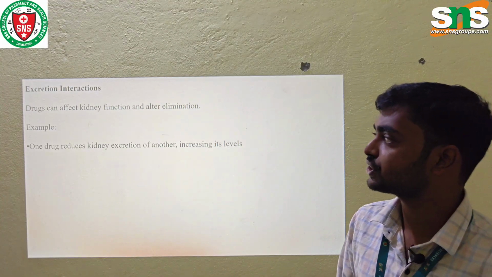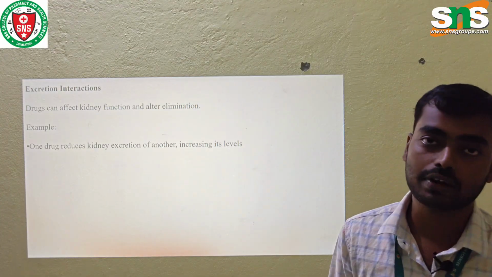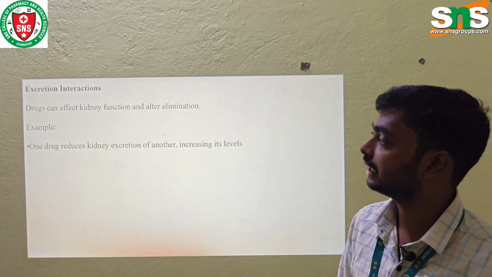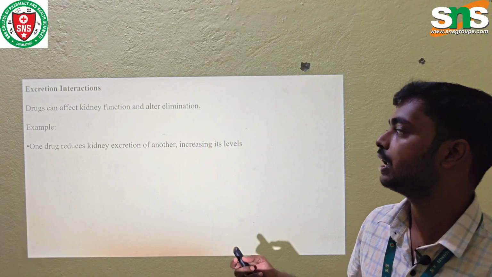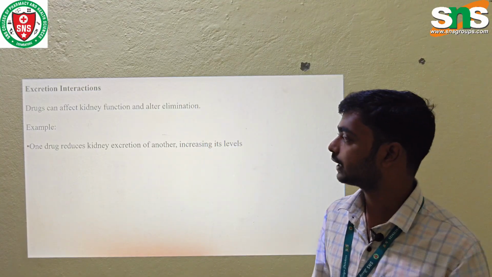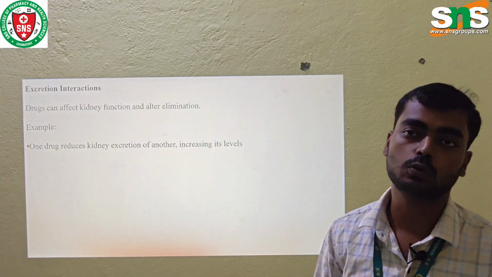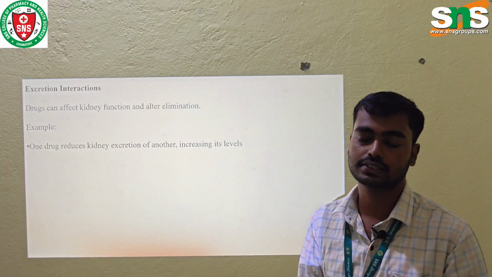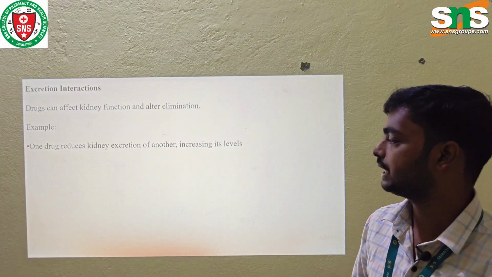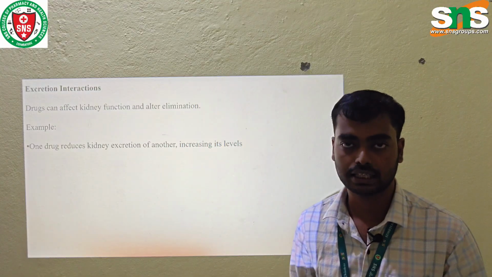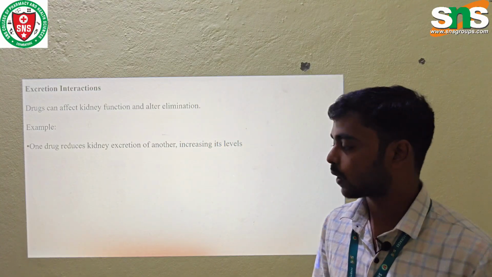And next, the excretion interaction. They can affect the kidney function after elimination. For example, one drug reduces the kidney excretion of another drug, which increases the level of the drug in the body and leads to toxicity.